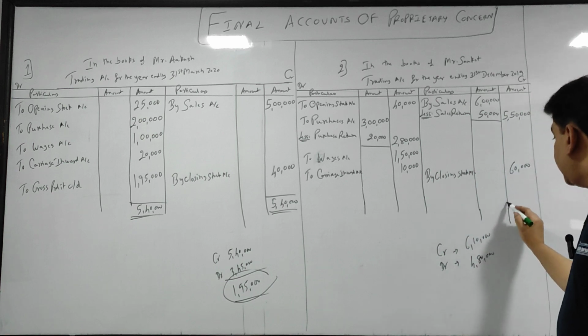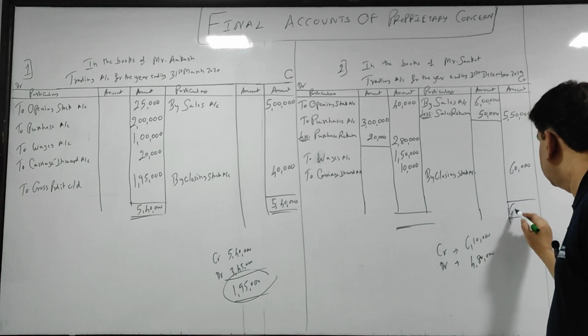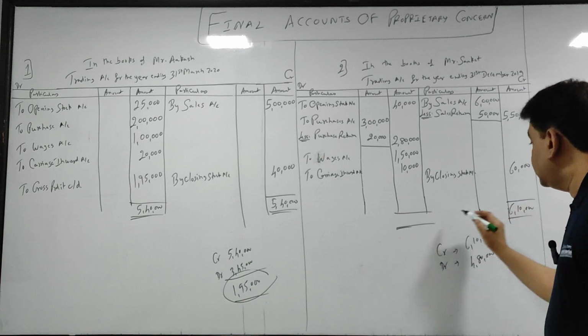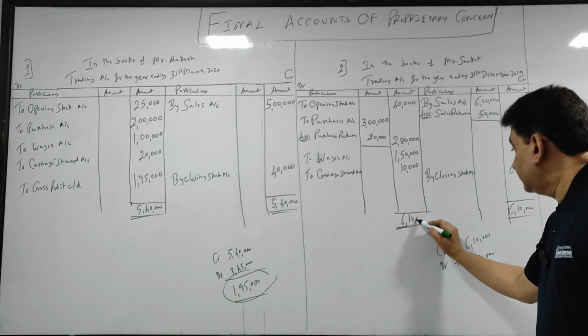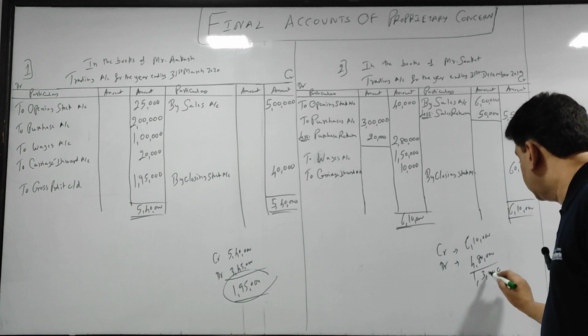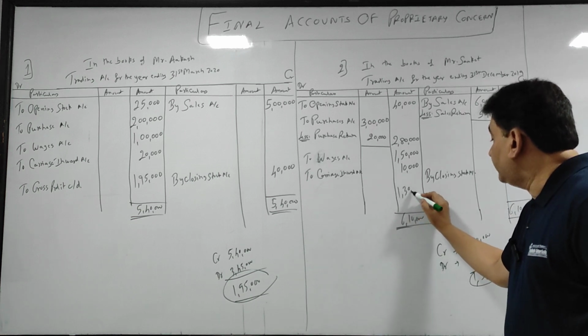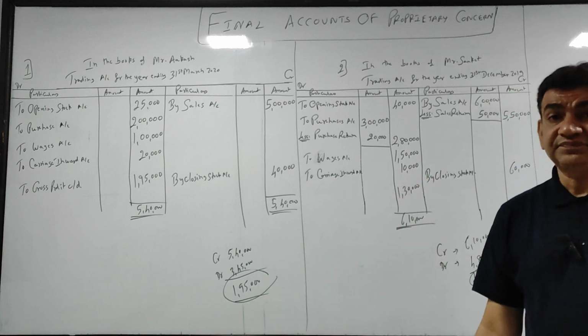So credit side is higher, 6,10,000. Write it on both sides. From 610 if I subtract this, the difference is 1,30,000.